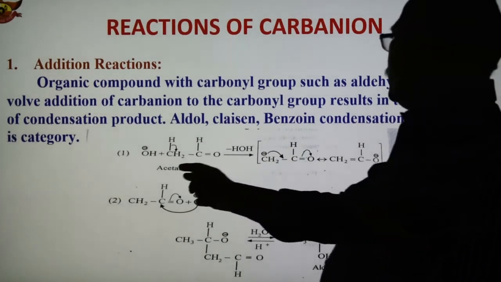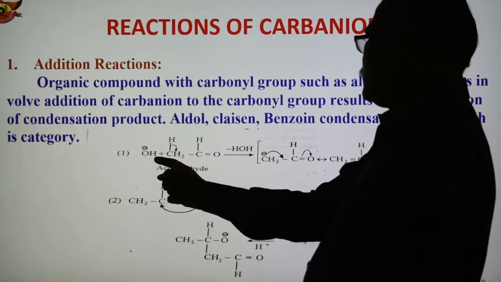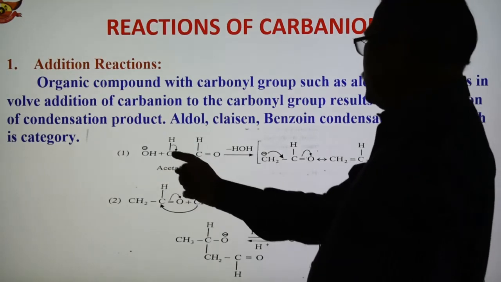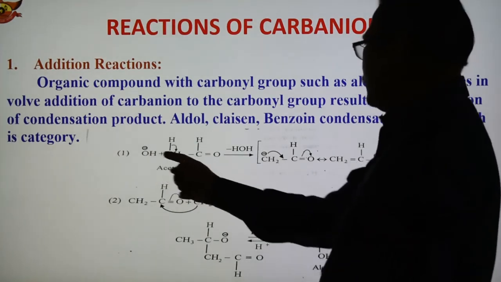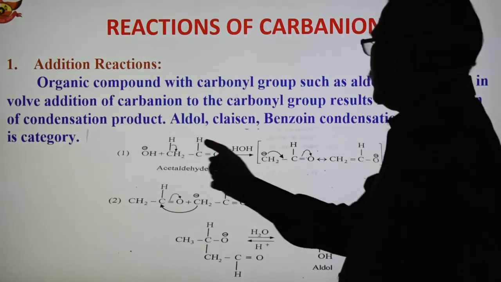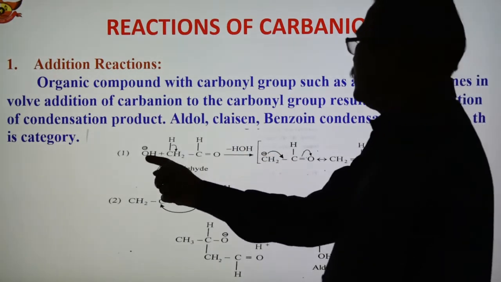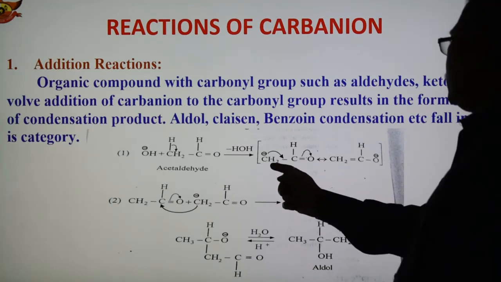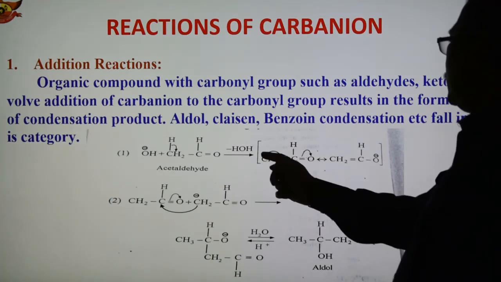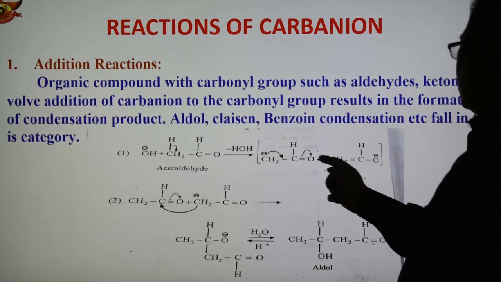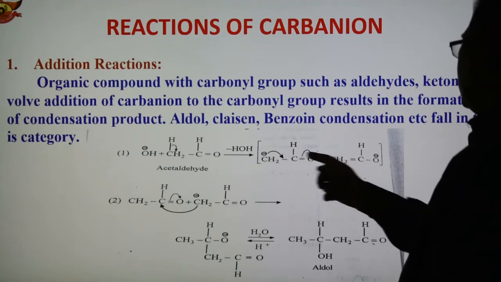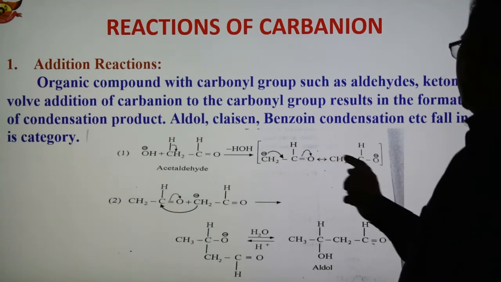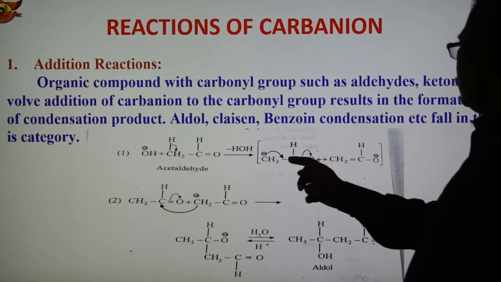Here we have acetaldehyde, CH3CHO, and OH minus. The OH minus and a hydrogen combine to form water, H2O, and we get CH2CHO, which is negatively charged. In a similar structure we shift the charge and the double bond, so these are resonance stabilized.